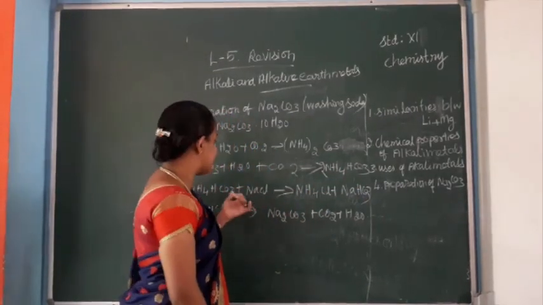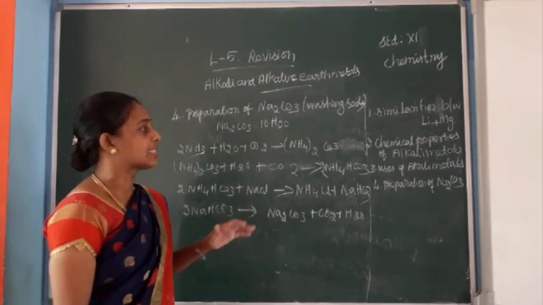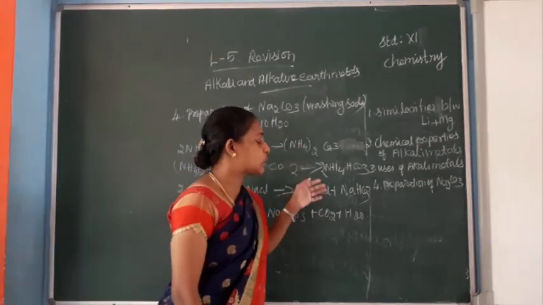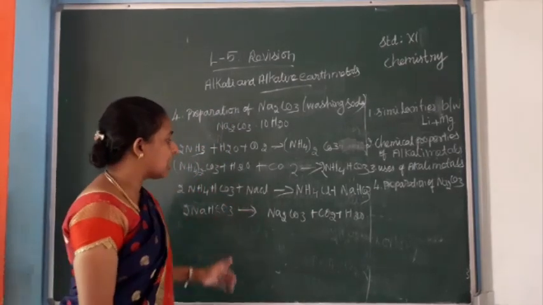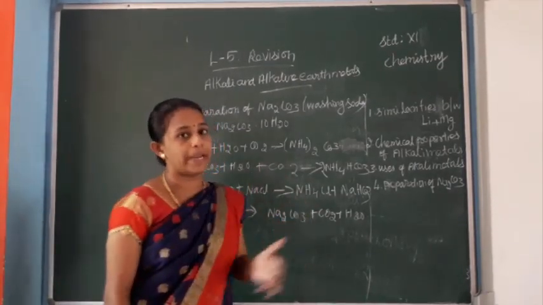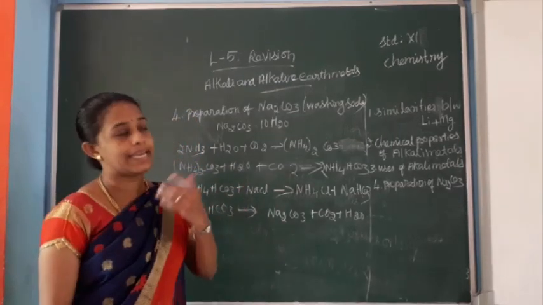Ammonium bicarbonate reacts with sodium chloride, we will get ammonium chloride and sodium bicarbonate. This sodium bicarbonate decomposes, we will get sodium carbonate, carbon dioxide and water.